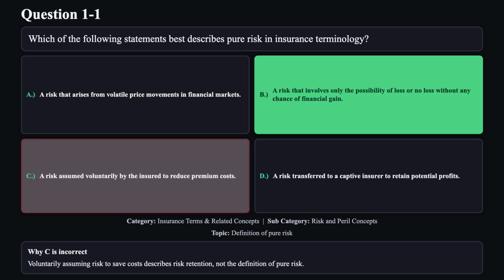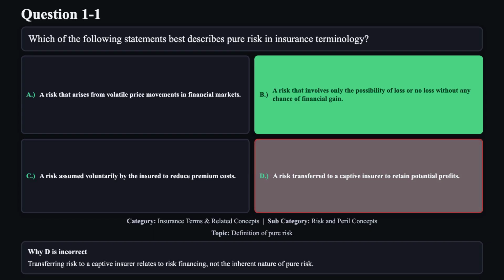Reason C is not correct. Voluntarily assuming risk to save costs describes risk retention, not the definition of pure risk. Reason D is not correct. Transferring risk to a captive insurer relates to risk financing, not the inherent nature of pure risk.